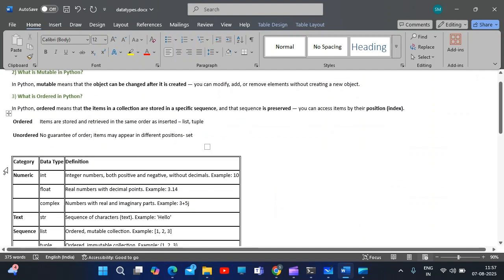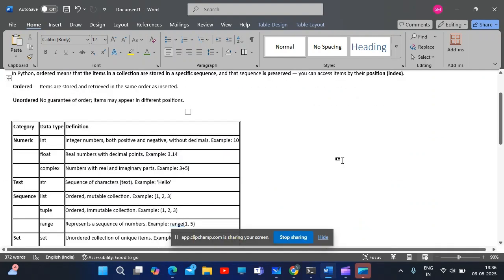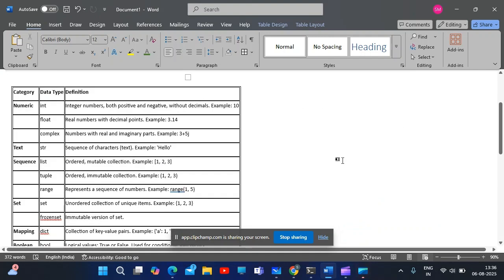So now we'll start with this part. Let's start with each and every data type in a descriptive format. First, let's start with the first category, which is numeric. As I've said, inside numeric there are multiple data types.